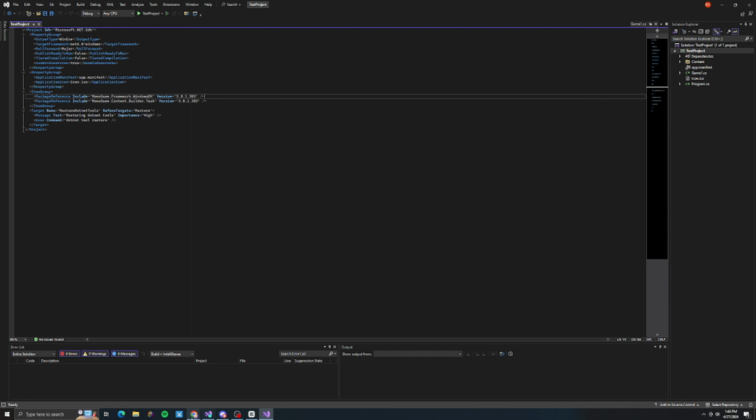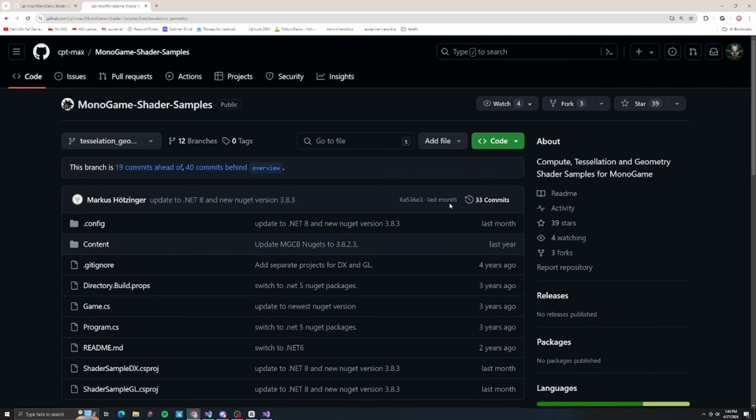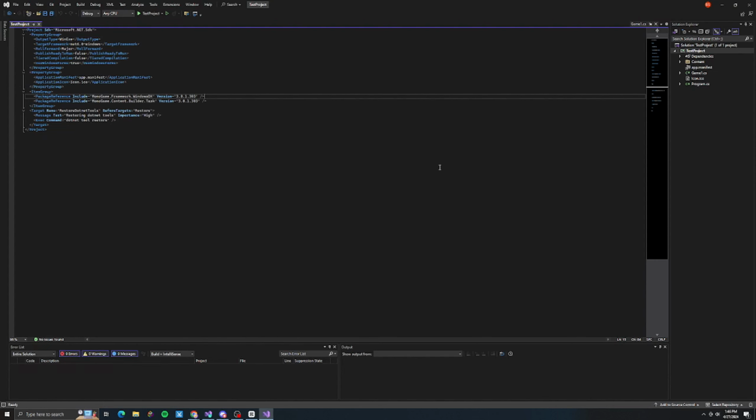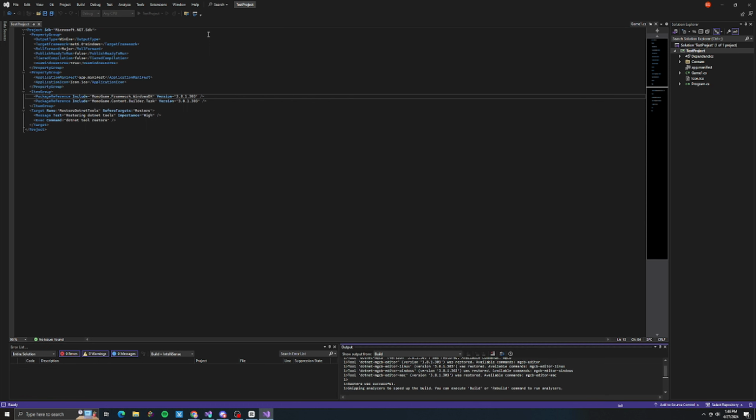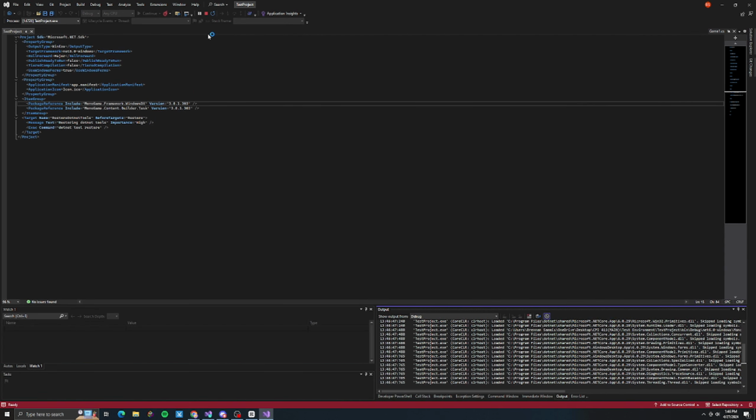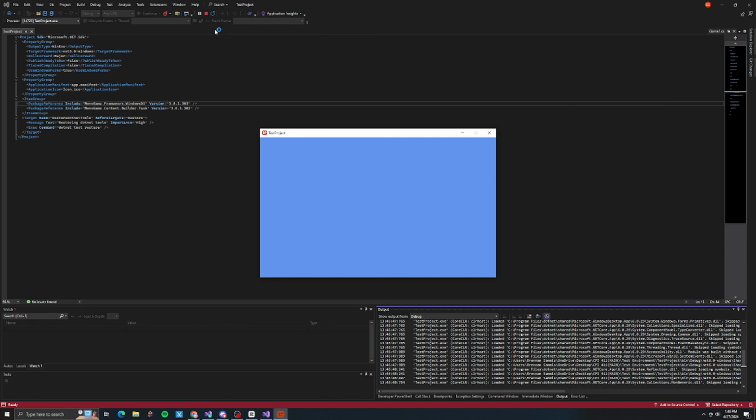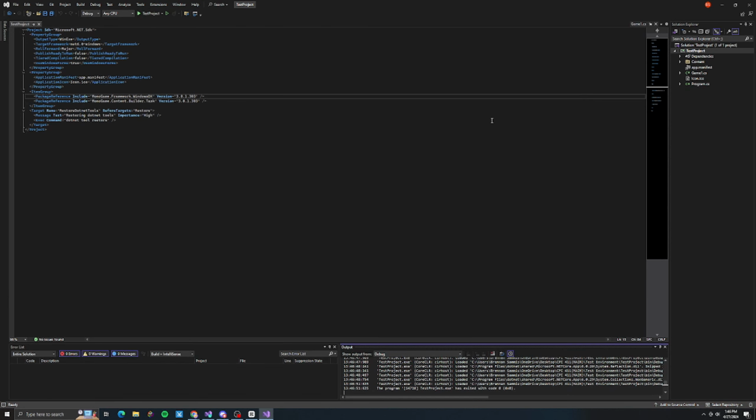So to get the fork version, you're going to have to do some other stuff. But just to show you that this is working, we're going to run the project, and it should just load a blue screen. That's all we want. Cool. Perfect, that's correct.